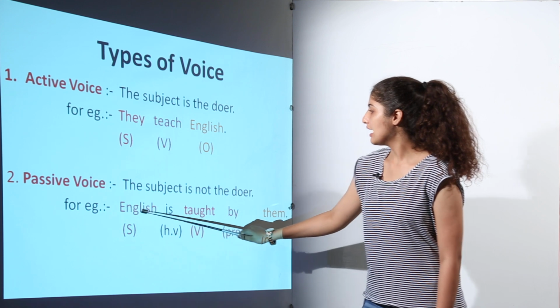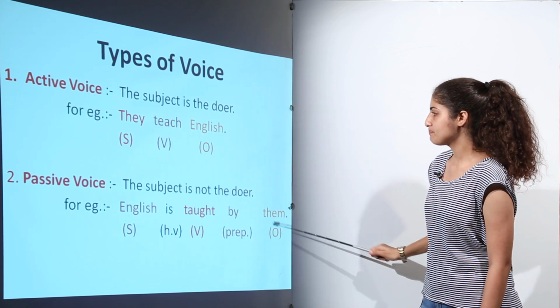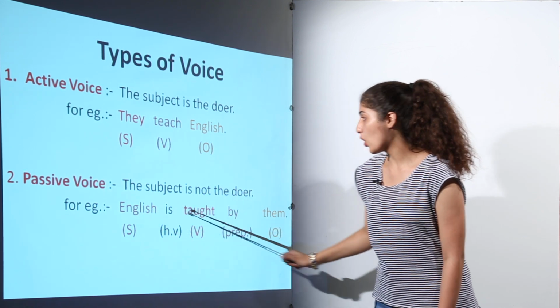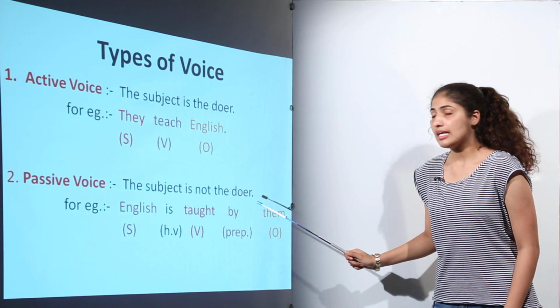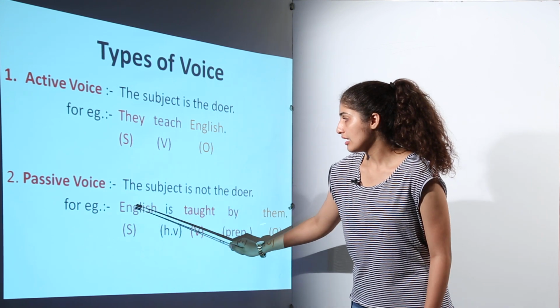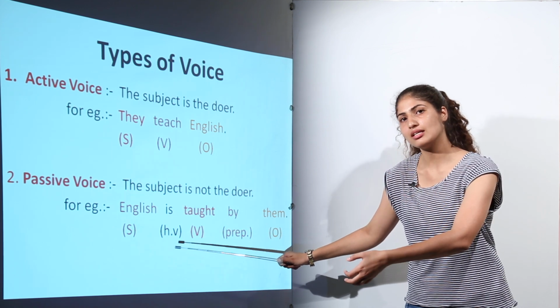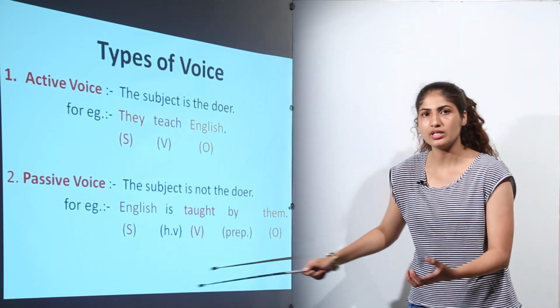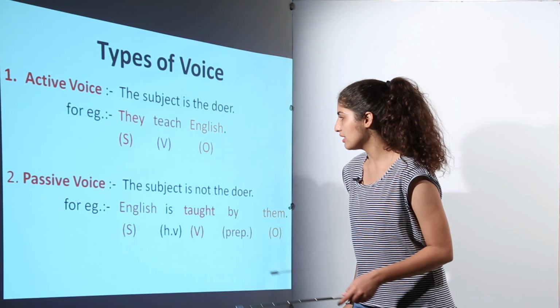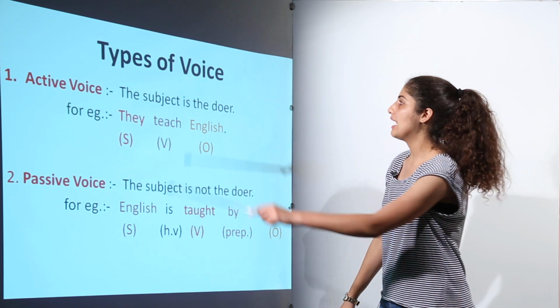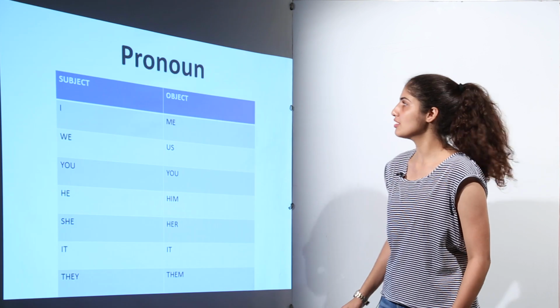Next is, English is taught by them. Here English is taught by them, that is, they. English is not the doer. Basically it is a subject but the work is not done by it. So it is not the doer here. So passive voice is the one in which the subject is not the doer and active voice is the one in which the subject is the doer.